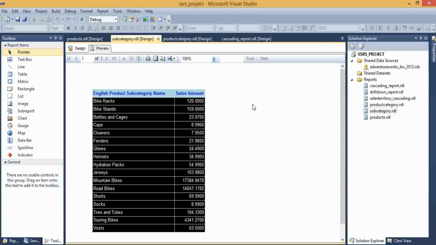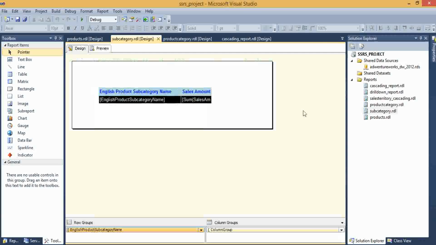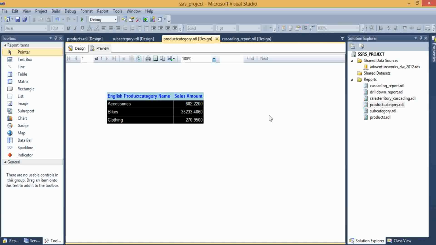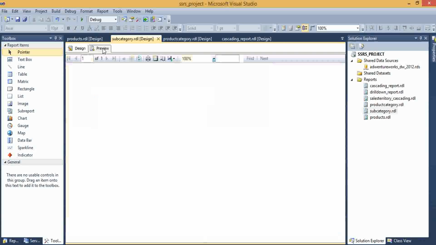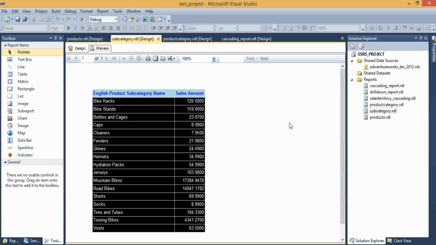Okay, once again I am explaining. Here I have a product category table report preview. When I am selecting accessories, automatically I want subcategories information from this subcategories report. When I am clicking these subcategories, I want products information from this product report.